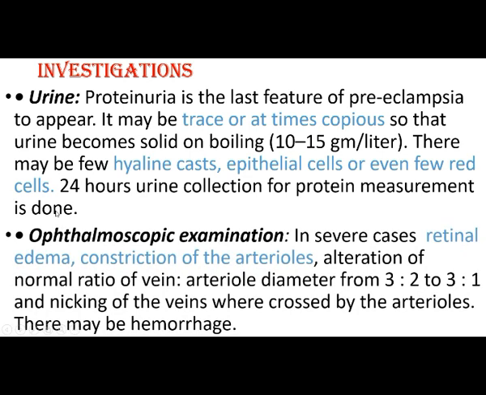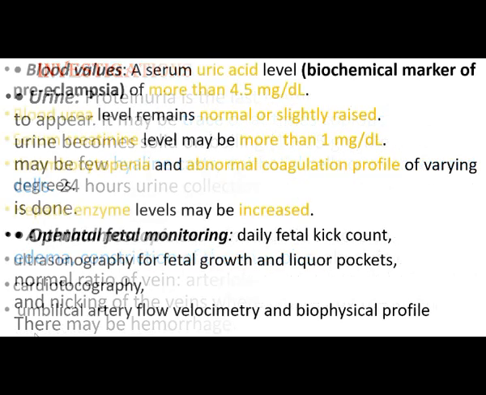Then ophthalmoscopy examination. In severe cases, retinal edema and constriction of the arterioles can be seen, and alteration of the normal ratio of vein and arteriole diameter from 3:2 to 3:1, and nicking of the veins where they are crossed by the arterioles. There may be hemorrhage.